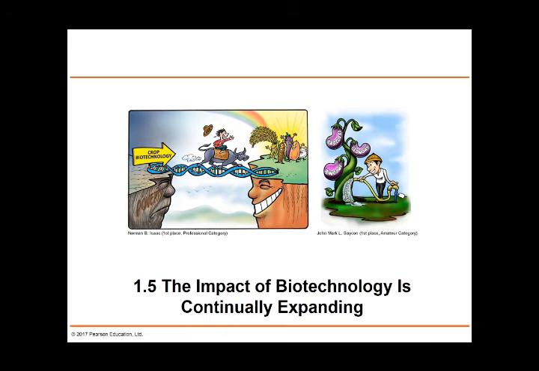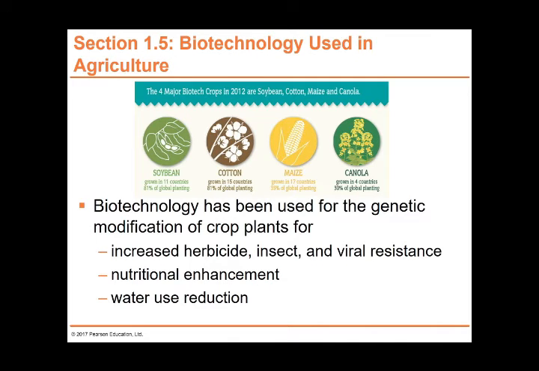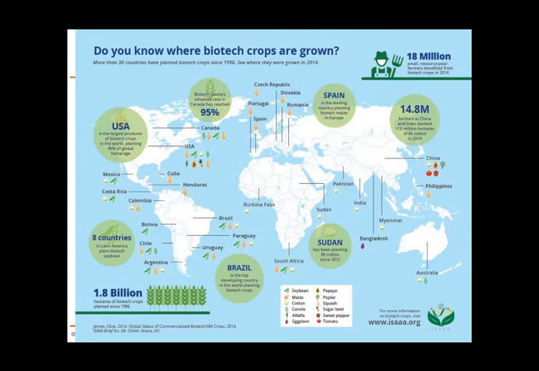The scope of biotechnology is continually expanding. Biotech is now used in healthcare, supermarket products, agriculture, and also the court system. In agriculture, we use it to genetically modify plants for increased herbicide, insect and viral resistance, nutritional enhancement, and water use reduction. You can see here all the countries that create biotech crops, meaning crops whose genes have been tampered with.